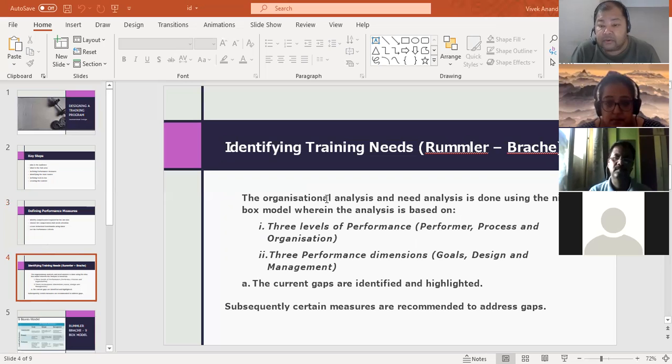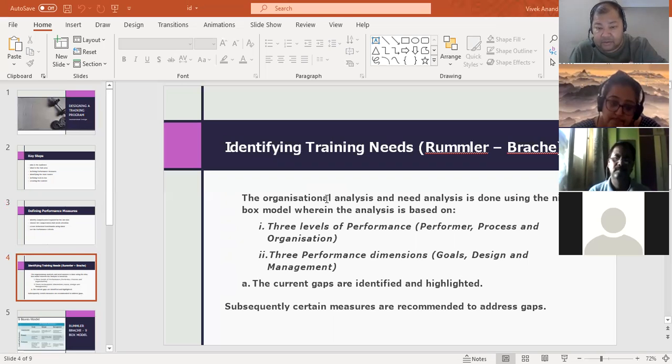How do we identify what are those root causes or the training needs? Rummler-Brache has given a model. They have a 9-box model to identify the causes of bad performance. The organizational analysis and need analysis is done using this 9-box model, wherein the analysis is based on 3 levels of performance. The 3 levels are performer, process, and organization.